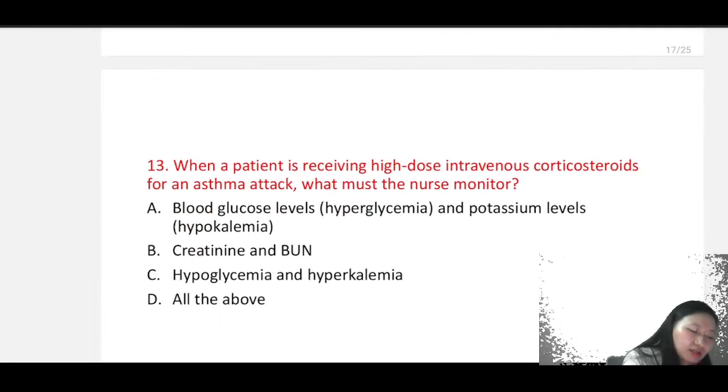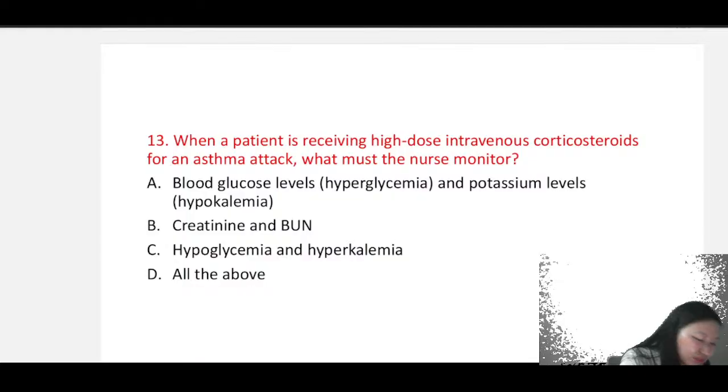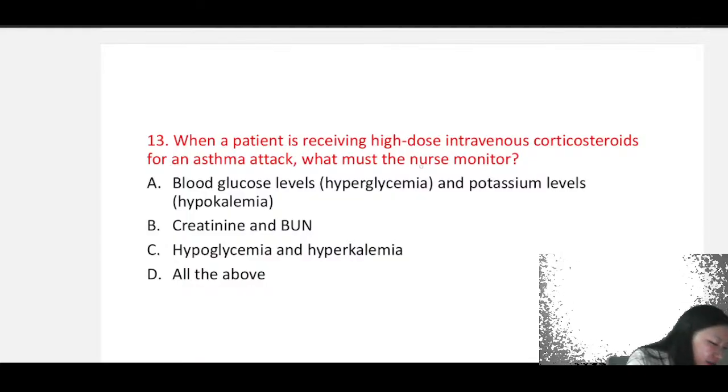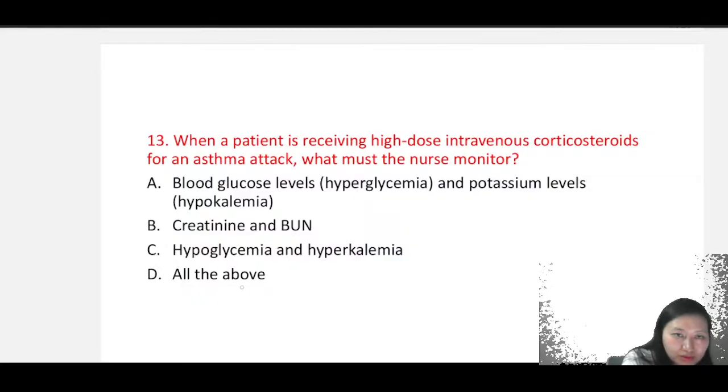Okay. Here, when a patient is receiving high-dose intravenous corticosteroids for asthma attack, what must the nurse monitor? Whether they will have to monitor blood glucose level, causing hyperglycemia and potassium levels, or creatinine and BUN, hypoglycemia and hyperkalemia, all the above.